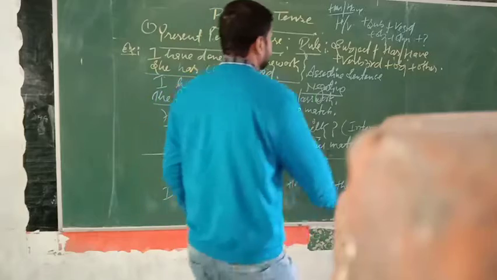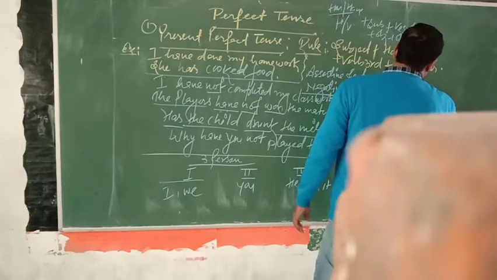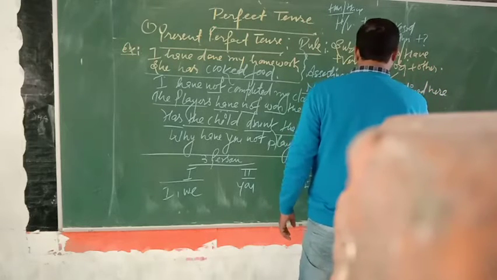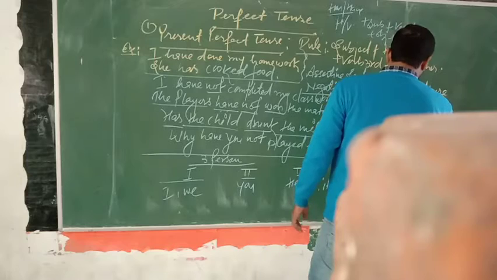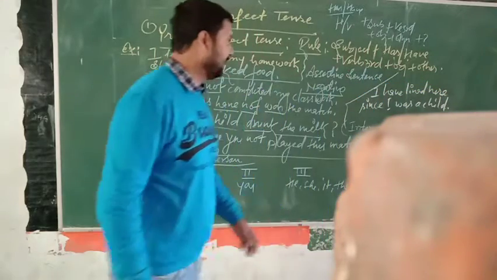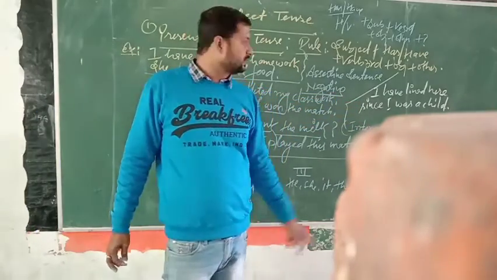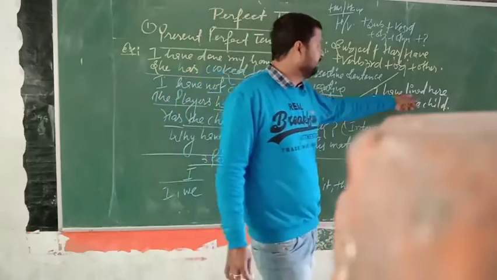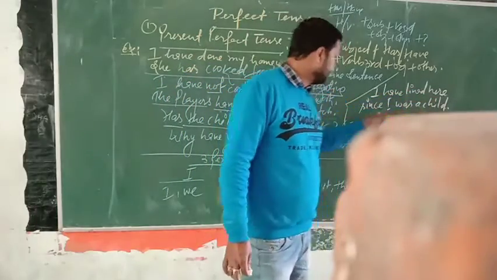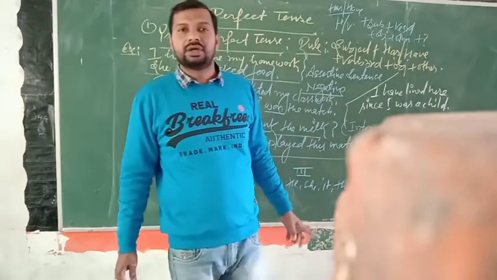Right here, I have lived here since I was a child. This is the example of present perfect tense. I as a helping verb plus lived verb, and then since indicates the time, means